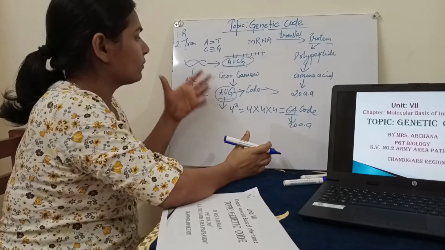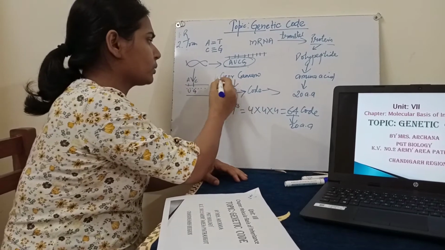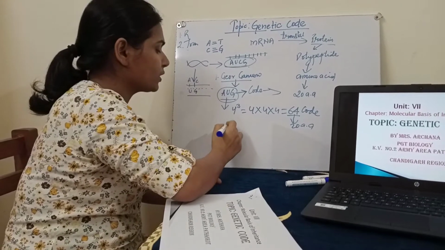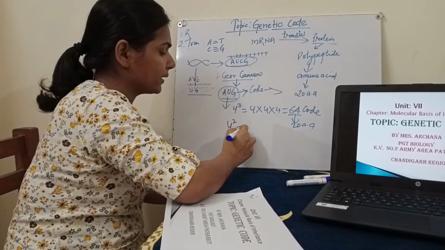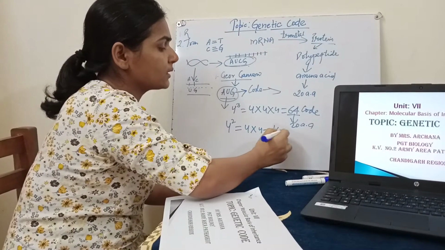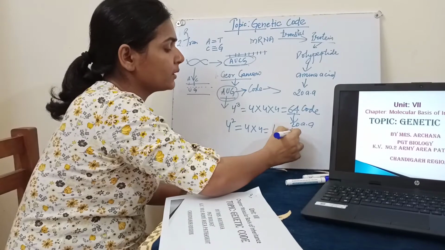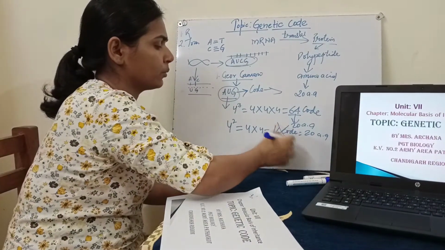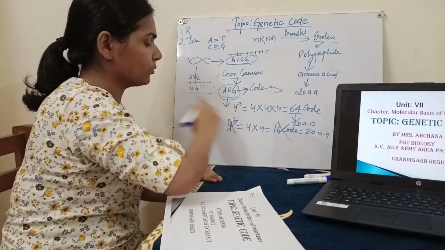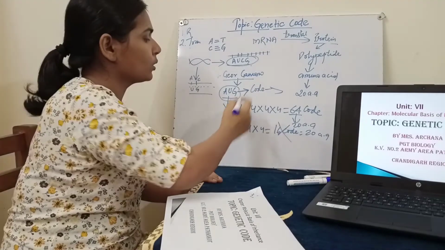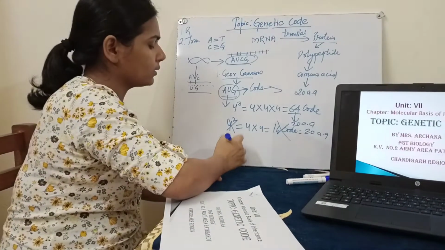Now a few other scientists said that instead of taking 3 nucleotides at a time, if we take 2 nucleotides at a time, what will be the result? 4 into 4, a total of 16 codes, but we have to synthesize 20 amino acids, so it cannot be possible. So this possibility was ruled out. The same, if we take 1 nucleotide at a time, how many total codes would there be?